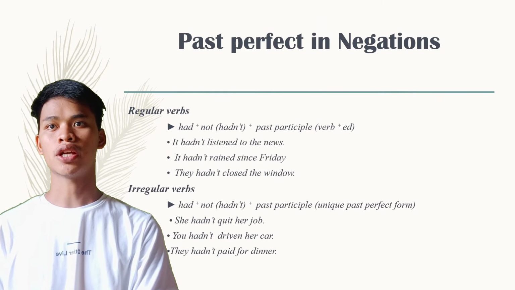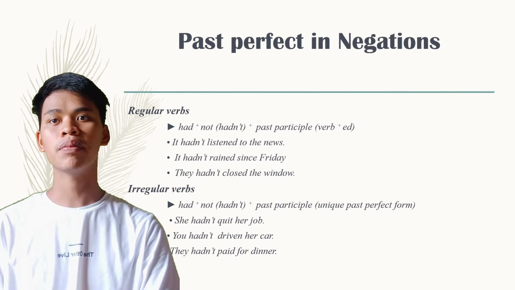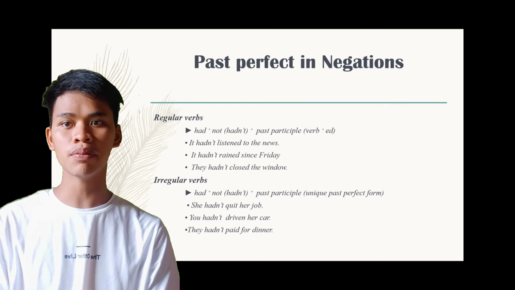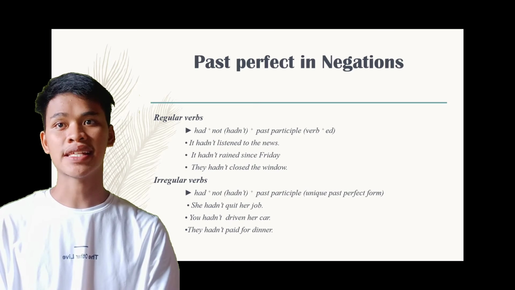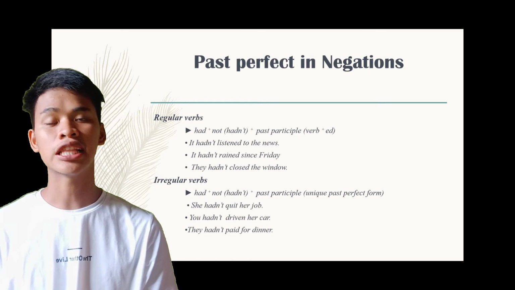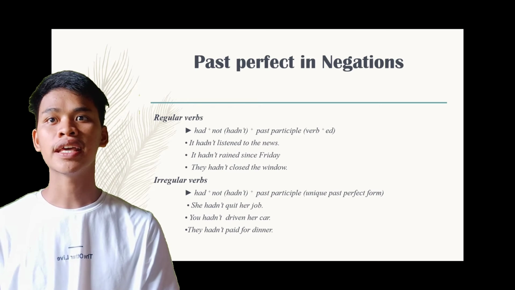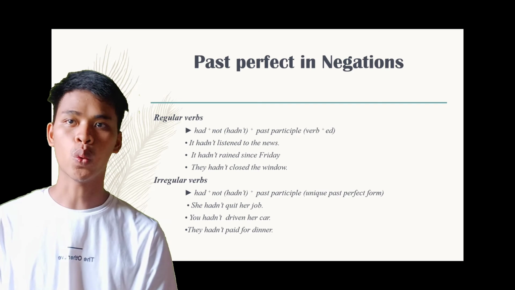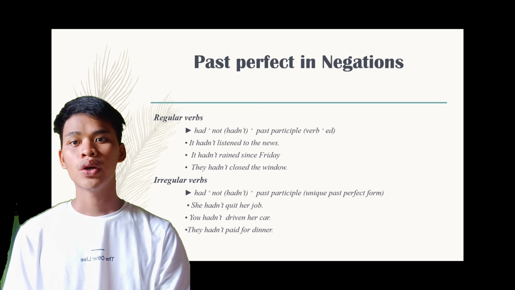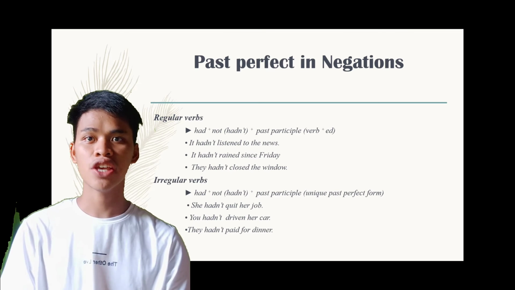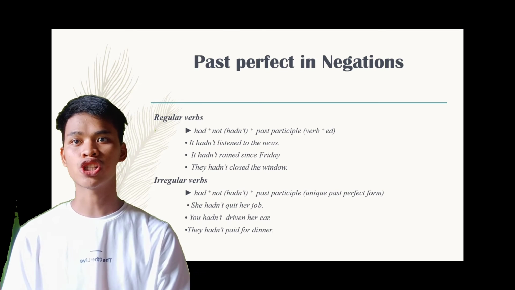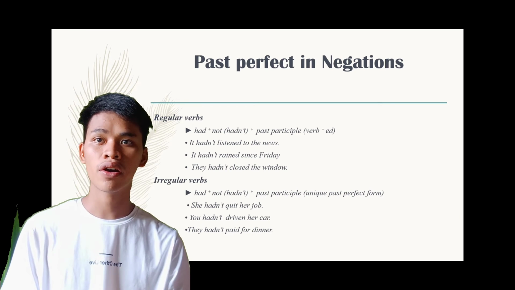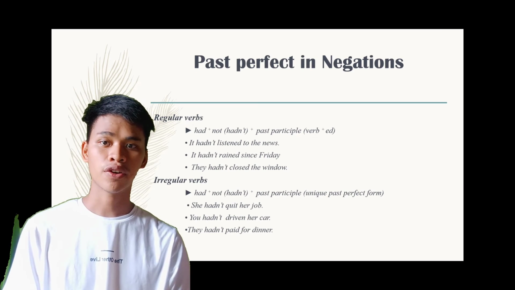Past perfect in negation. For the regular verb, had plus not, by contracting it, hadn't, plus the past participle, the base form verb plus ed. For example, I hadn't listened to the juice. Another, it hadn't rained since Friday. They hadn't closed the window. For the irregular verbs naman, we do the same but it has a unique past perfect form. For example, she hadn't quit her job. Another, you hadn't driven the car. They hadn't paid for the dinner.